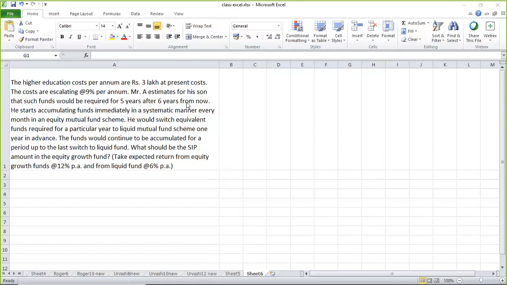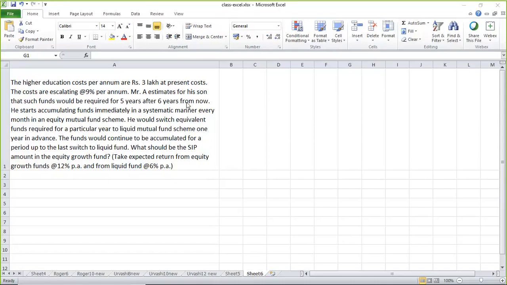At age 17 itself, 1 year prior, he will keep that required amount in a liquid scheme. Got the point? That is the statement: he would switch equivalent funds required for a particular year to a liquid mutual fund scheme 1 year in advance. That means he is preparing himself, putting it in a safer fund.